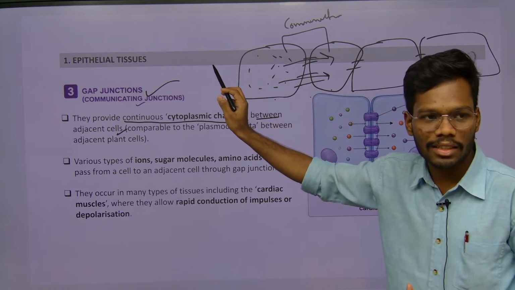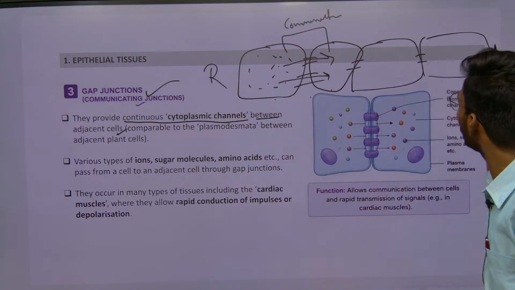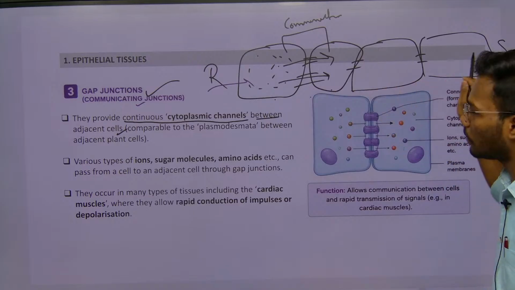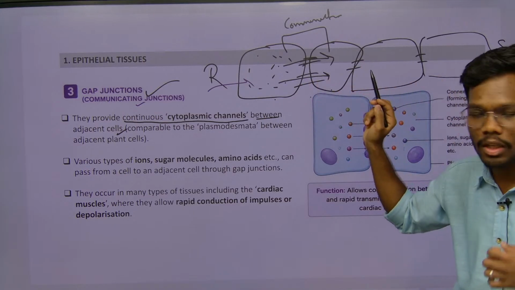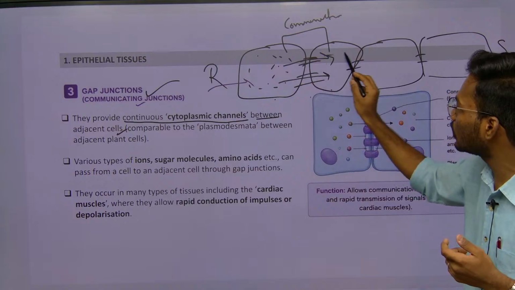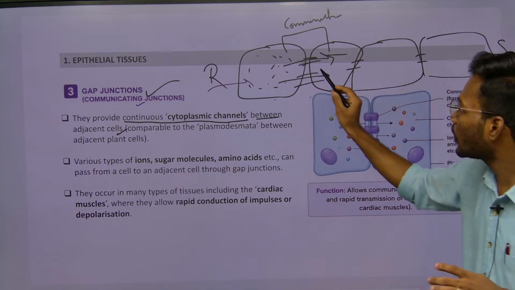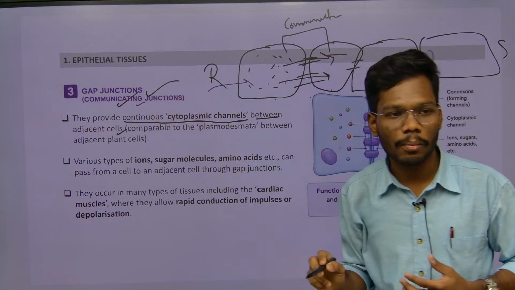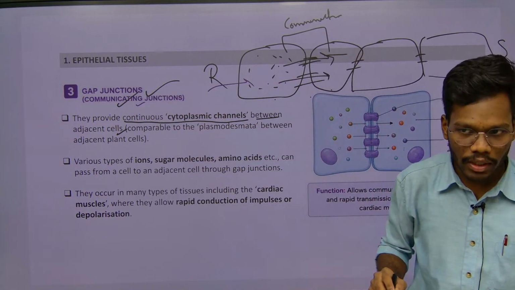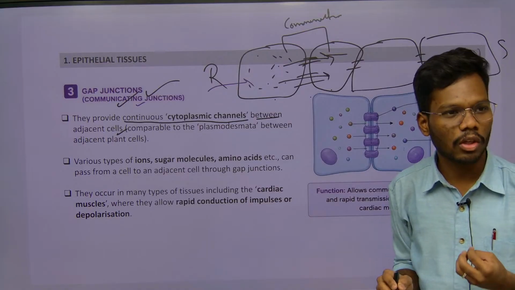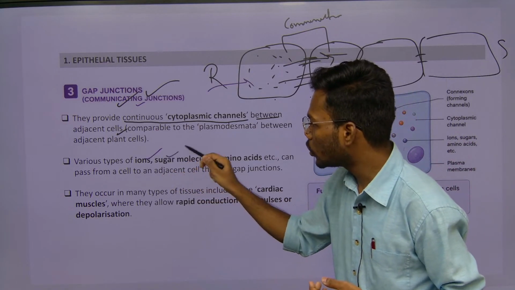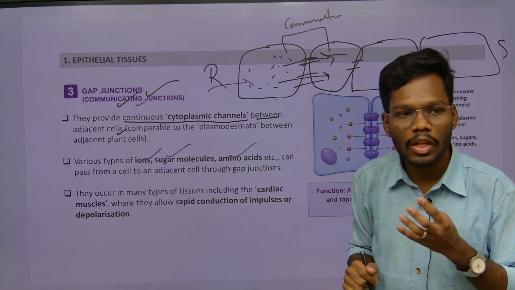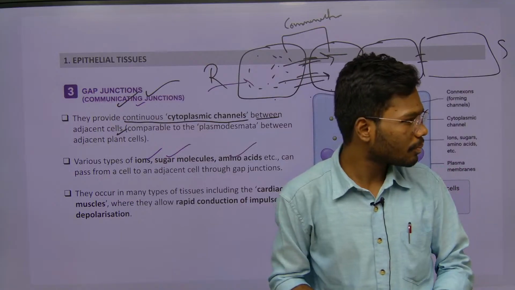We have plant cells, right? From root to shoot, water has to transfer. This is a continuous pathway. Here we have some junctions called gap junctions, and through them water is going to transfer. Likewise, these gap junctions are responsible for what? Communication. What are we transferring through these communicating junctions or gap junctions? Ions, sugar molecules, amino acids. These are the molecules which transfer from one cell to another cell.